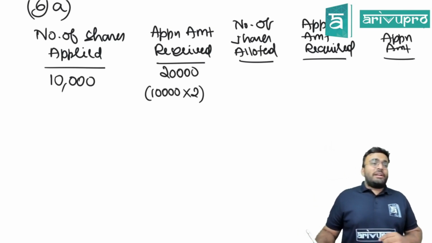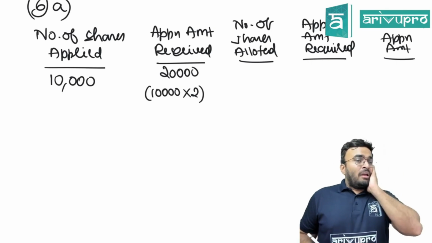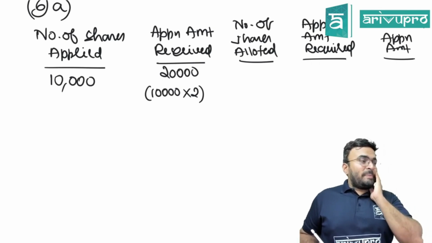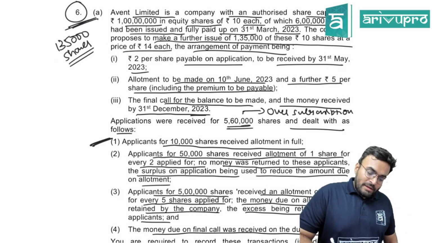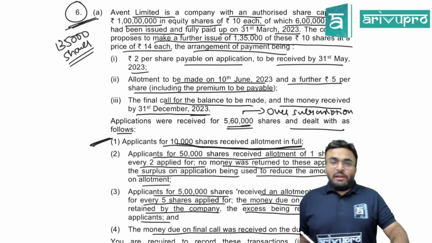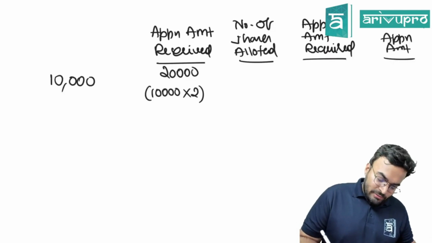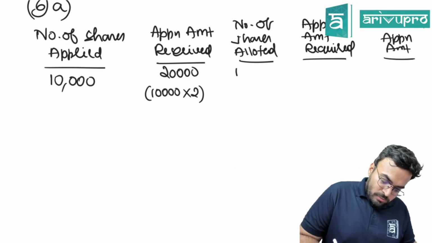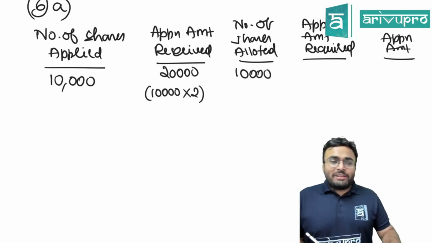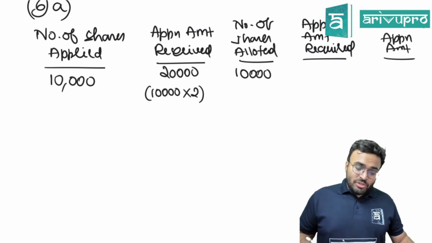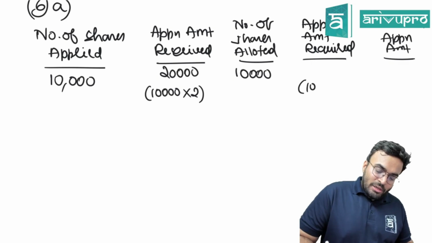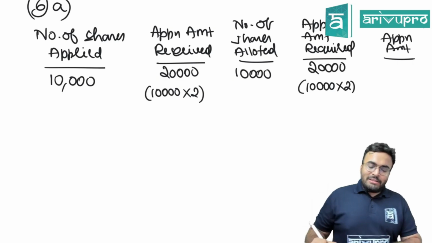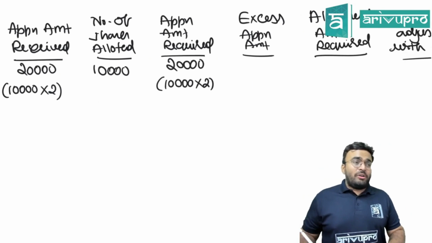What is the number of shares allotted to these people? They received allotment in full, so they will get 10,000 only. Application amount required: 10,000 into 2, 20,000. Is there any excess application amount?